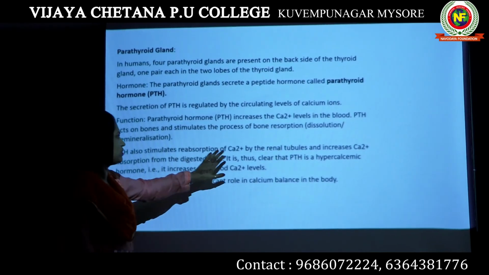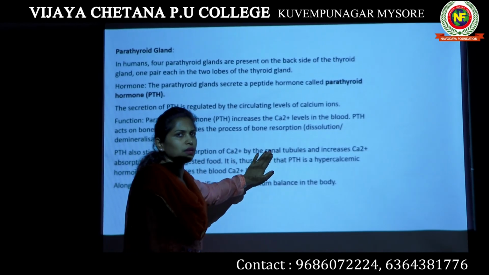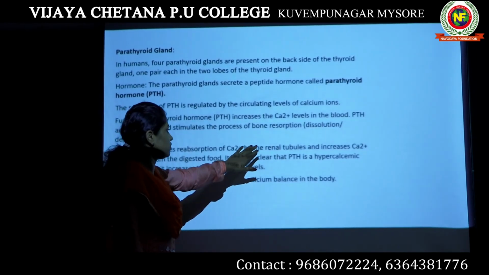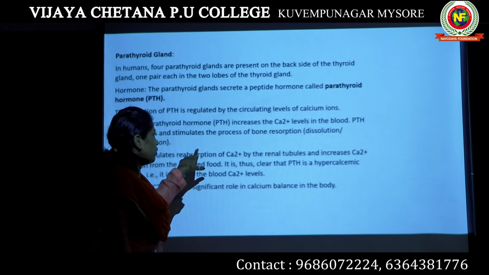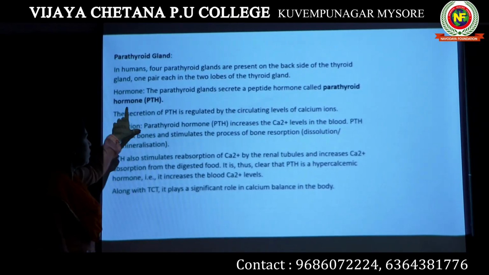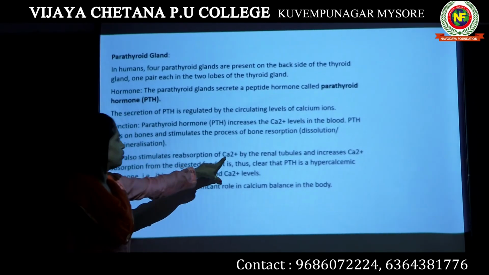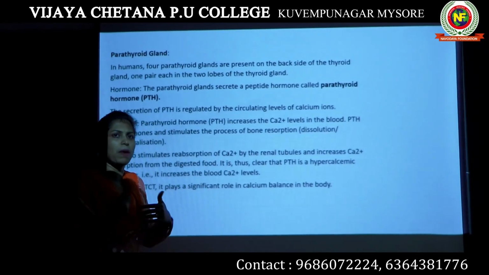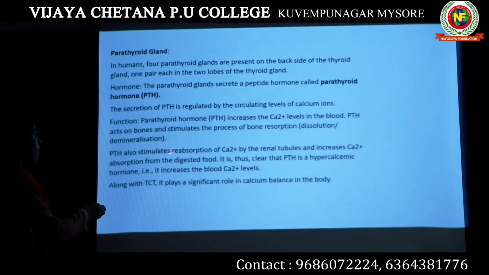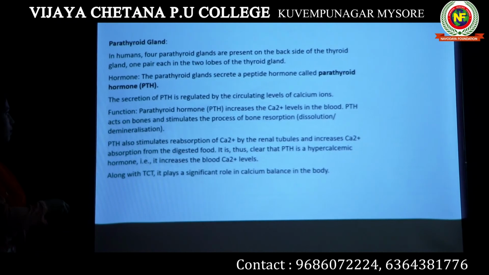You have studied in your first year class that in your renal tubule, that is the proximal convoluted tubule and the distal convoluted tubule, the reabsorption of different ions takes place. When parathyroid hormones are present, more and more calcium will be taken back into your bloodstream. This way they increase the blood calcium level.